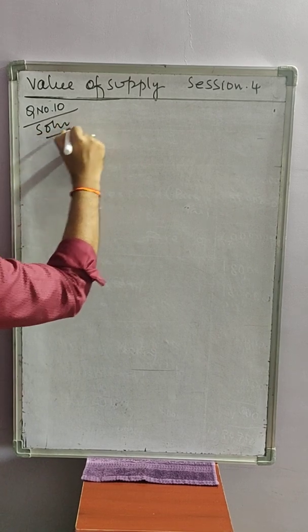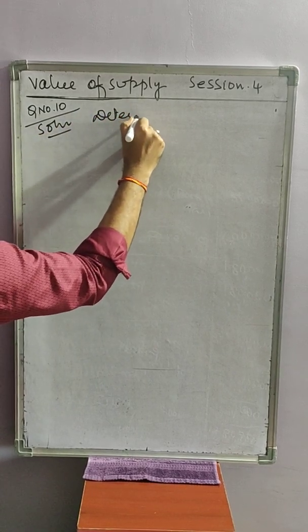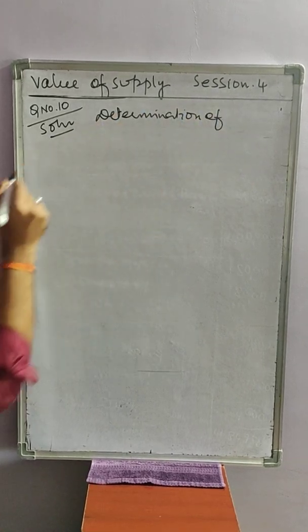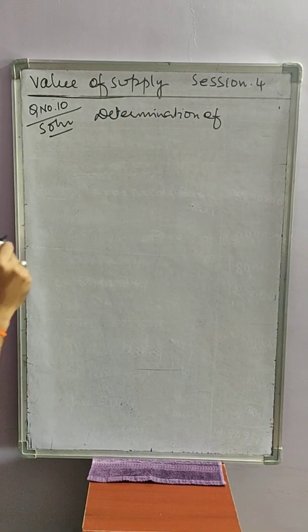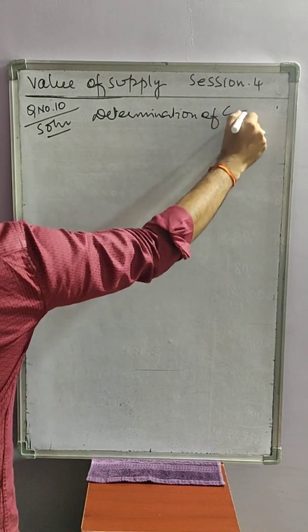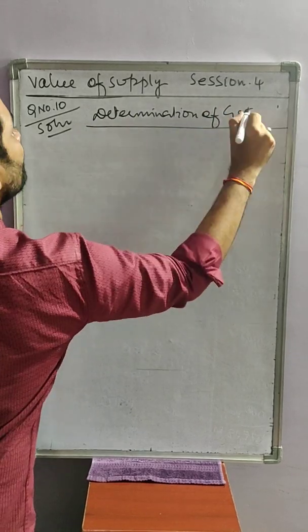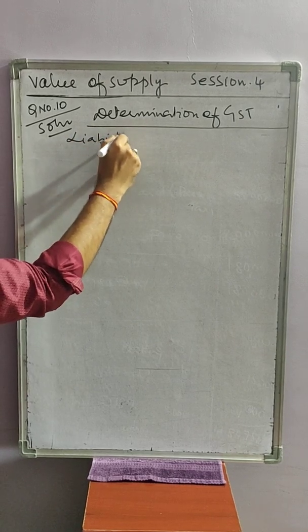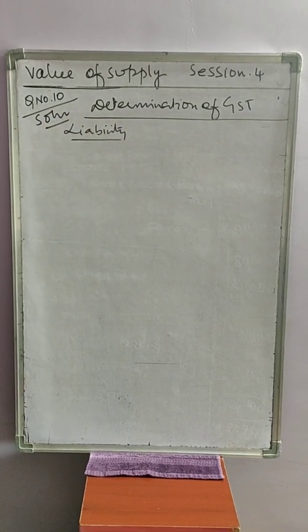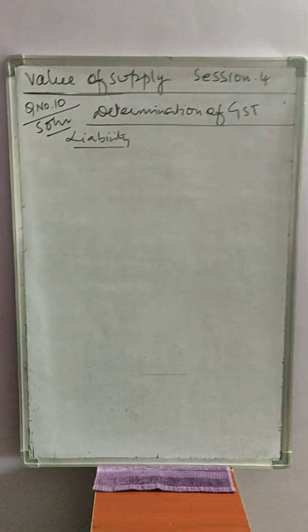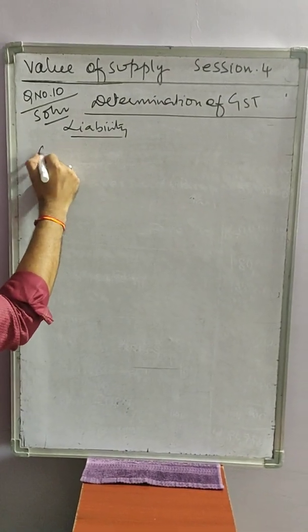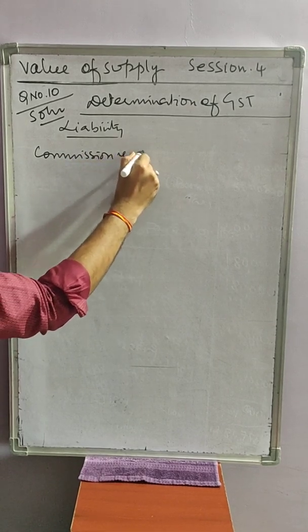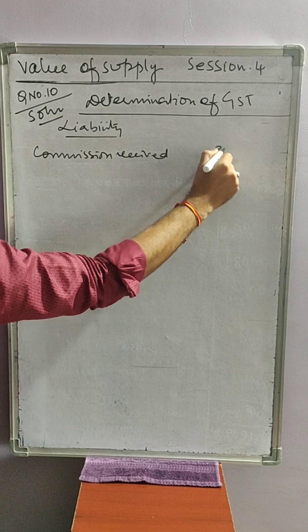Solution part, determination of GST liability. So there is a choice. Commission received ₹3 lakhs.